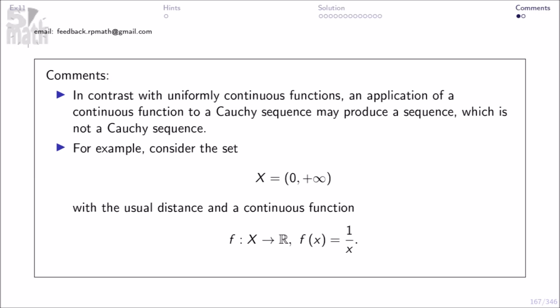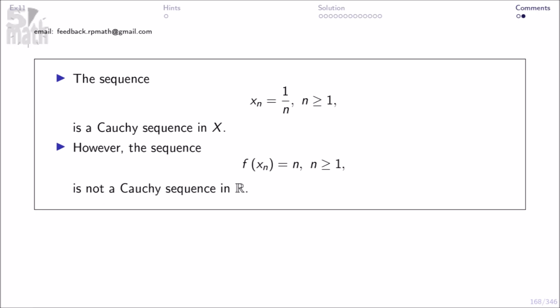Comments. In contrast with uniformly continuous functions, an application of a continuous function to a Cauchy sequence may produce a sequence which is not a Cauchy sequence. For example, consider the set here with the usual distance and a continuous function f here, f of x equals 1 over x. The sequence xn equals 1 over n, n greater than or equal to 1, is a Cauchy sequence in X. However, the sequence f of xn equals n, n greater than or equal to 1, is not a Cauchy sequence in R.